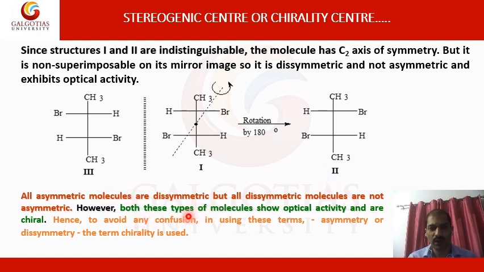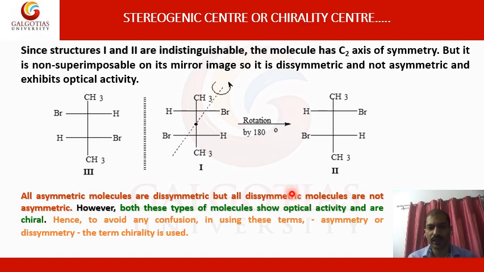Asymmetric molecules are dissymmetric, but all dissymmetric molecules are not asymmetric, because in the asymmetric condition there is no element of symmetry, but in a dissymmetric molecule there might be a C2 axis or a plane of symmetry or an improper axis of symmetry.